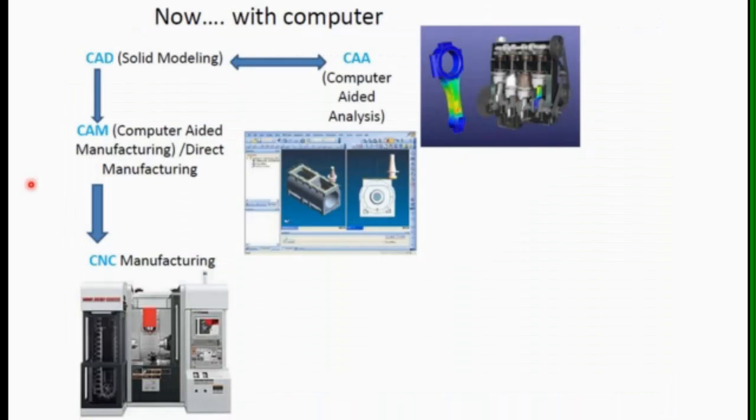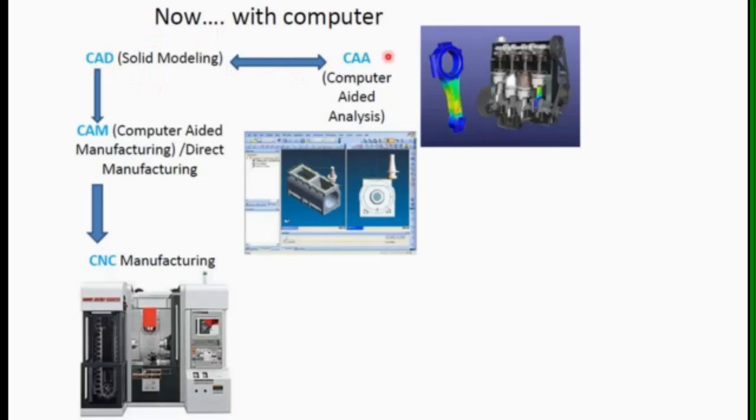So we can see here how computers are used to control all these parts. First of all, CAD means solid modeling, computer aided design or modeling software packages are available nowadays. By using these software packages we can design various components very easily, and we can change the design very easily.